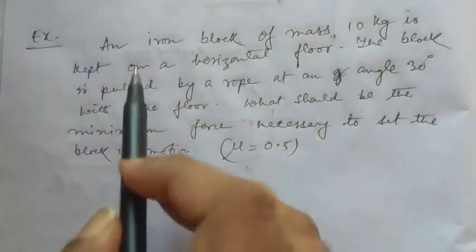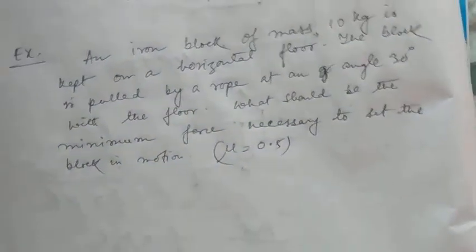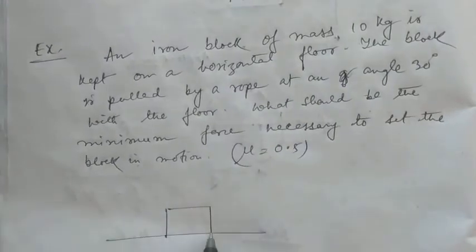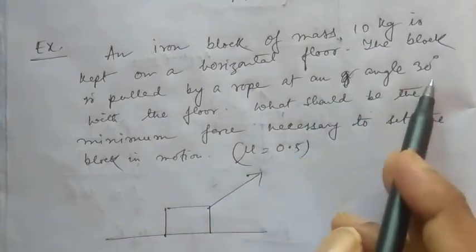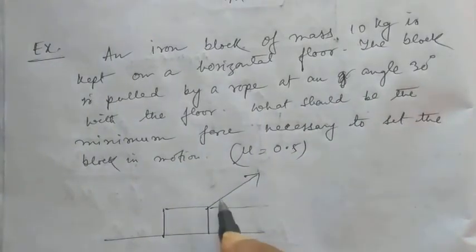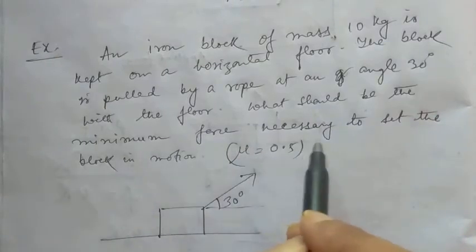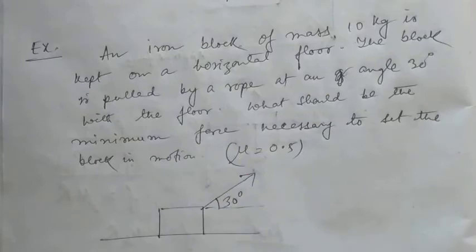Now we take an example. An iron block of mass 10 kg is kept on the horizontal floor. The block is pulled by a rope at an angle of 30 degrees with the floor. What should be the minimum force necessary to set the body in motion? That means the body is just about to move. The body has not moved, it is just starting to move.